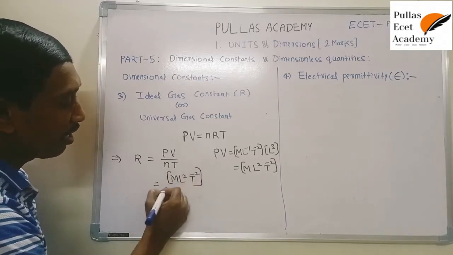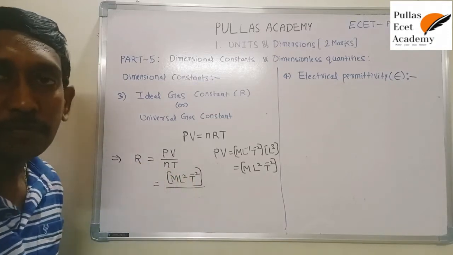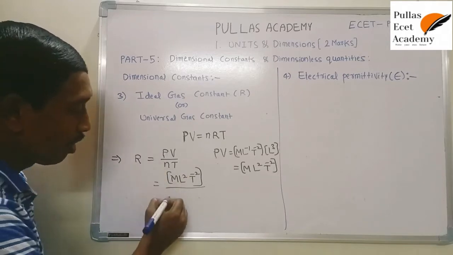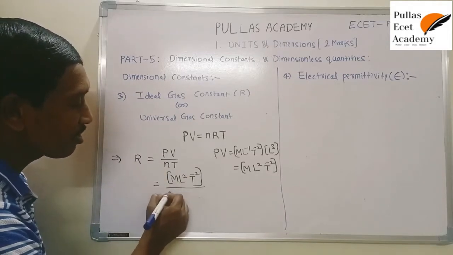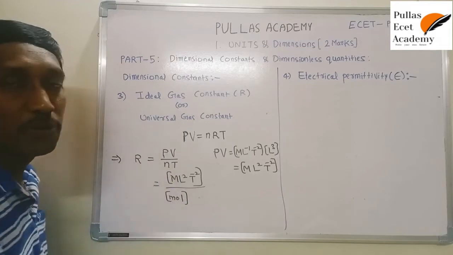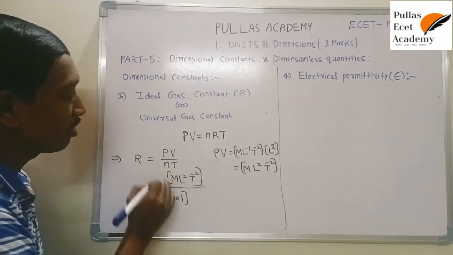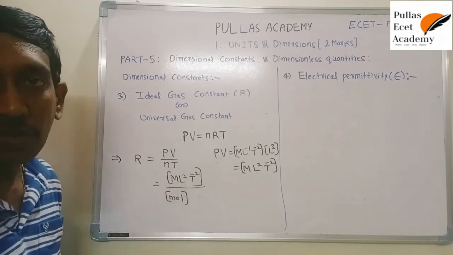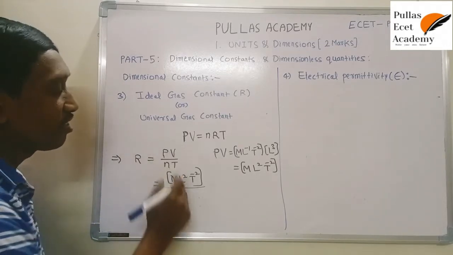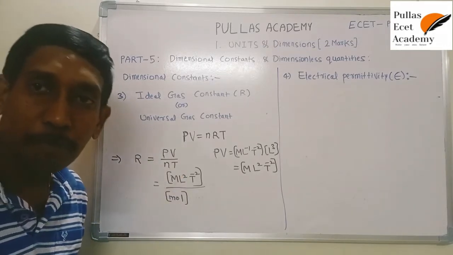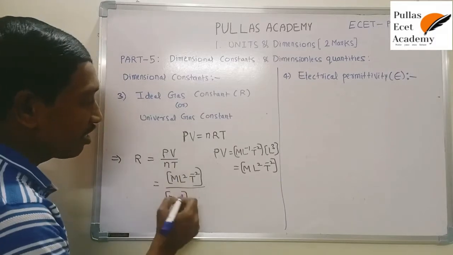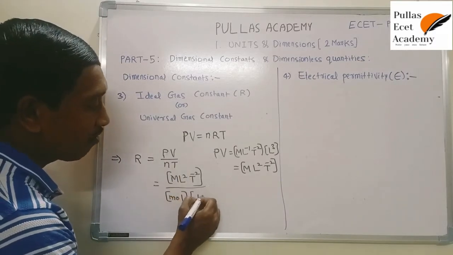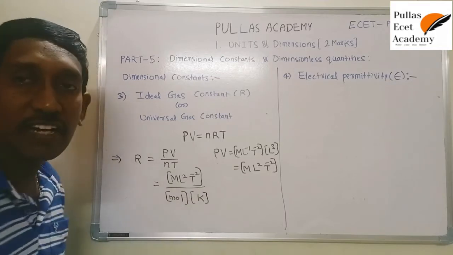Now here n stands for mole number. The dimensional formula of mole number is mole. That's why just write mole here. This is the amount of substance, so we denote its dimensional formula as mole. Here capital T is not time. Don't confuse. In the ideal gas equation, this capital T stands for absolute temperature. So its dimensional formula is Kelvin. That's why I write K here.